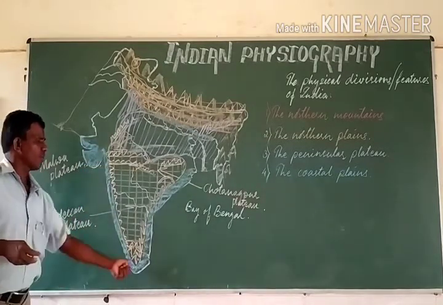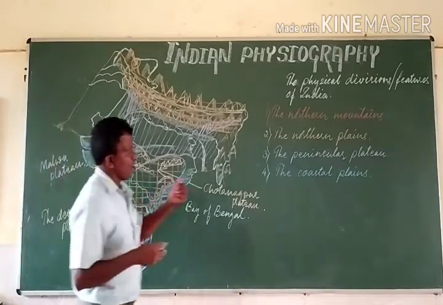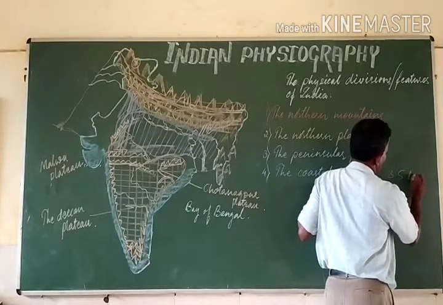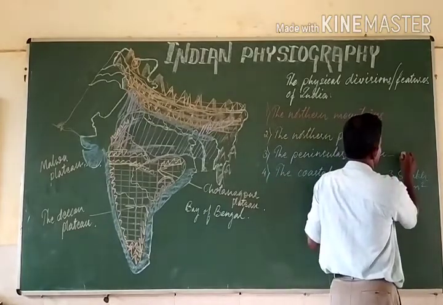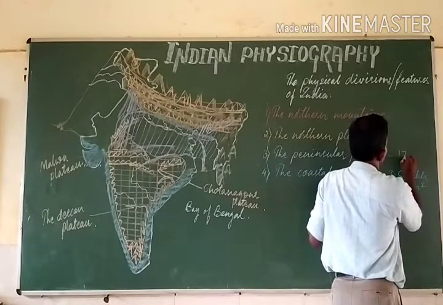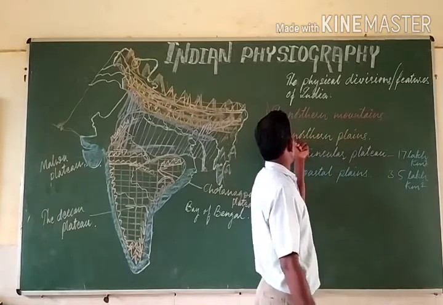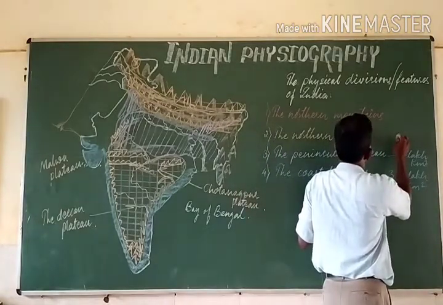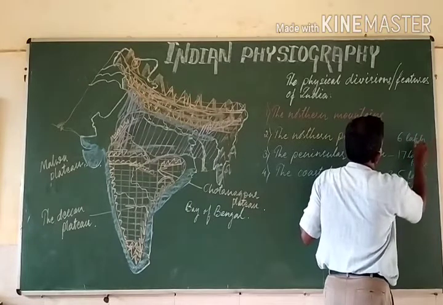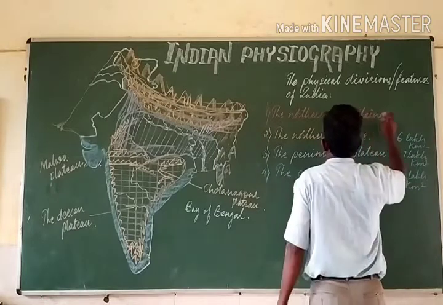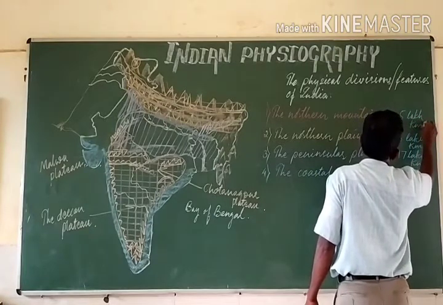Say the area of the coastal plain of our country is about 3.5 lakh square kilometers, and the peninsular plateau, its area is about 17 lakh square kilometers, which is the largest physical division of our country, whereas the northern plains area is about 6 lakh square kilometers, whereas the northern mountains area is 5 lakh square kilometers.